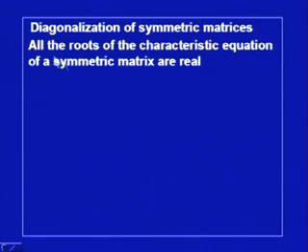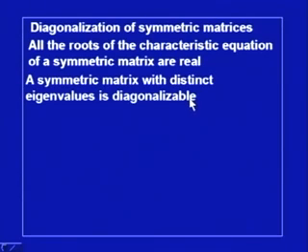Now, we talk about diagonalization of symmetric matrices. This is important because we have already seen that all the roots of the characteristic equation of a symmetric matrix are real. So, this is one condition for diagonalization of a matrix. All the roots should be real, and then if they are distinct, it is diagonalizable. So, if all the roots of the characteristic equation of a symmetric matrix are real, a symmetric matrix can be diagonalized. Further, a symmetric matrix with distinct eigenvalues is diagonalizable. So, symmetric matrices are one category of matrices which can be diagonalized.